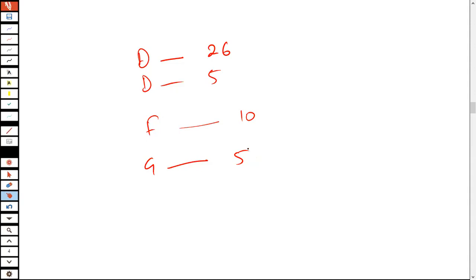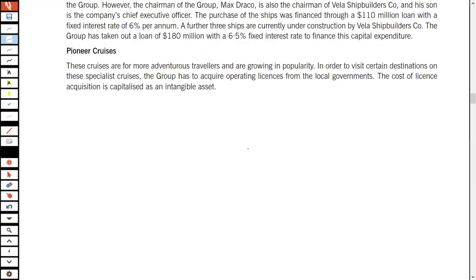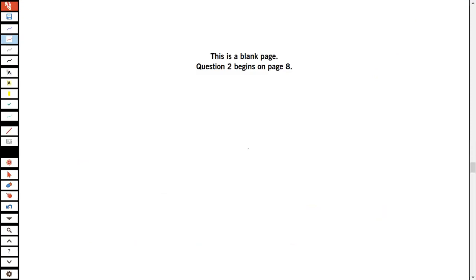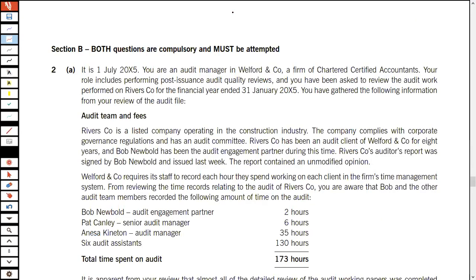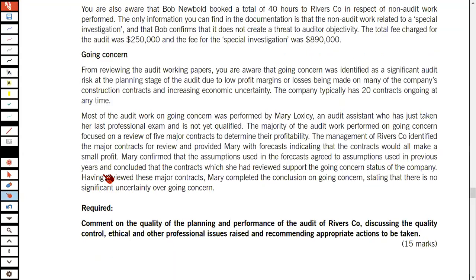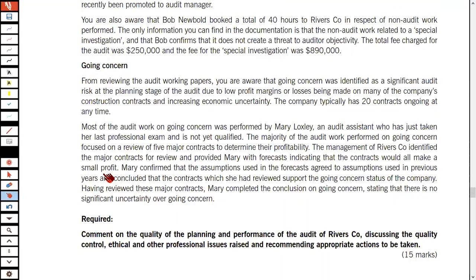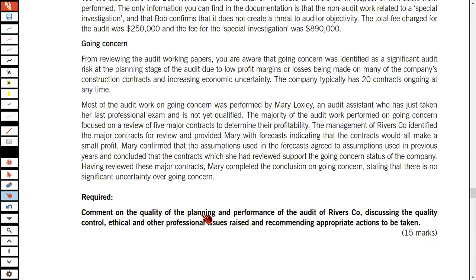Now, let's move a bit forward and discuss further. The next aspect is this. It says comment on the quality of the planning and performance of the audit of Reverse Company.